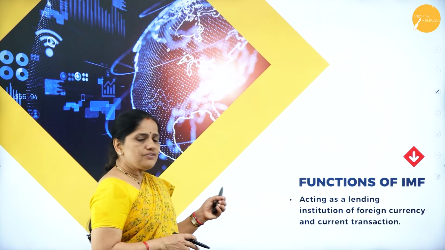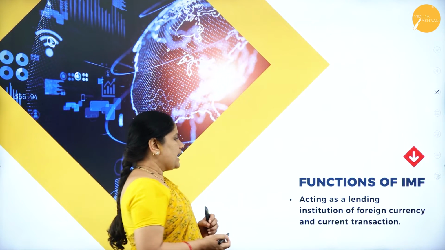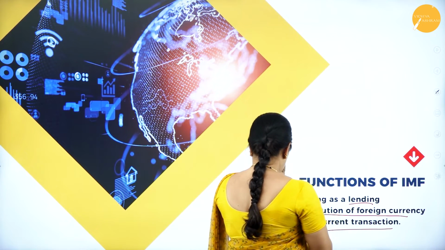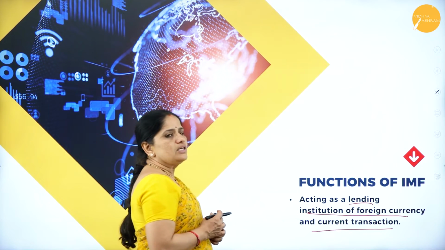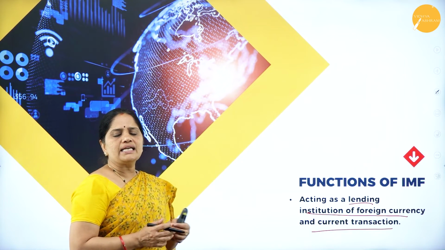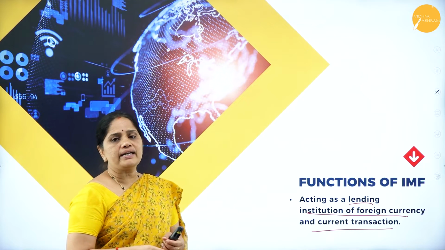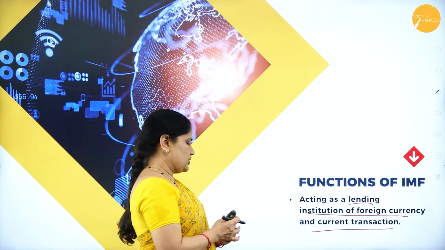The next function of the IMF is that it acts as a lending institution of foreign currency and current transactions. So it also acts as a lending institution of foreign currency, and it provides credit for current transactions also.